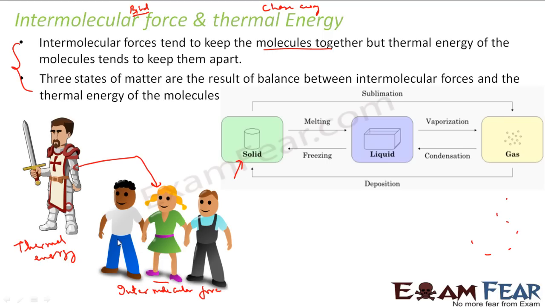Then thermal energy also comes into the picture and tries to keep them apart, and there's a fight between them. If intermolecular force wins, it becomes solid. If thermal energy wins, it becomes gas, and if they are equal, it becomes liquid. So you can relate the whole of chemistry to a story and real life scenarios.